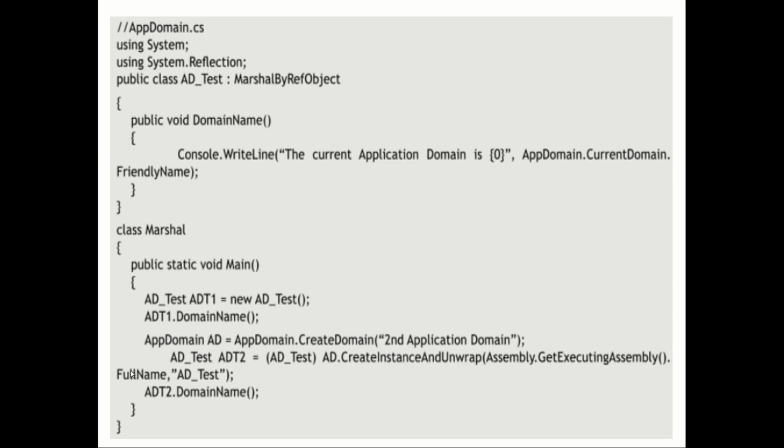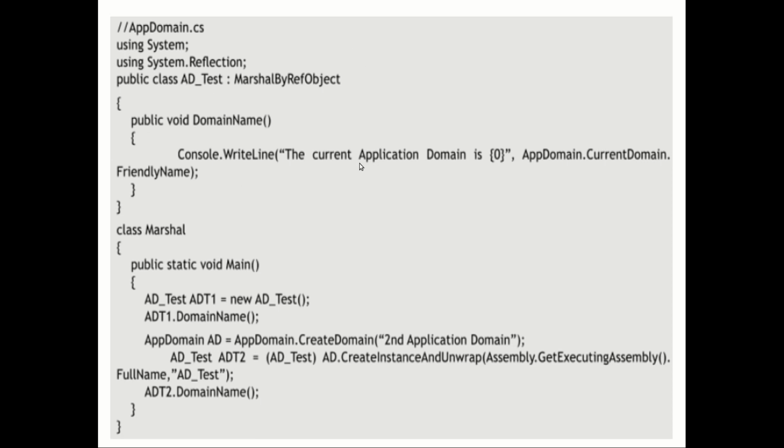So you just create the instance in another domain as a reference and not as a copy of the object. Whereas if you are going to do it by Marshal by value, before this class you add square brackets and say the Serializable attribute.